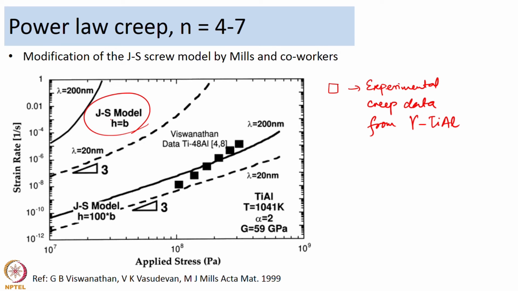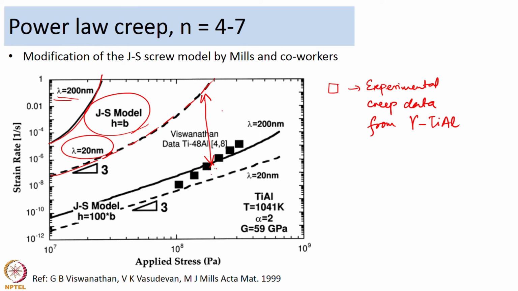So, the jogged screw model was predicting strain rates which were at least 3 to 4 orders of magnitude higher than what they observed experimentally. So, this is the experimental data and this is the prediction of the jogged screw model with lambda equal to 200 nanometers and the prediction of the jogged screw model with lambda equal to 20 nanometers. So, you see at least,